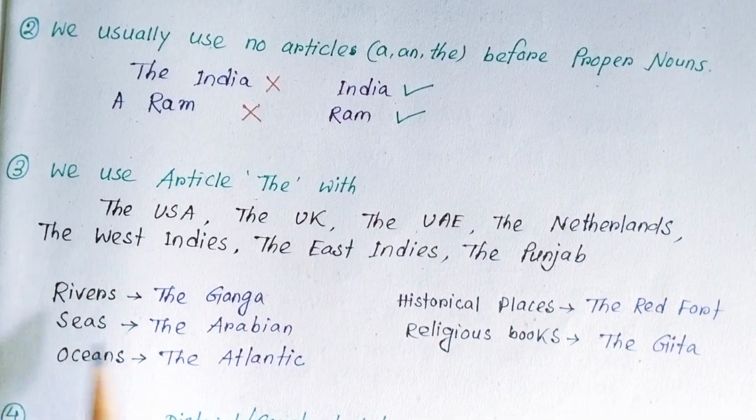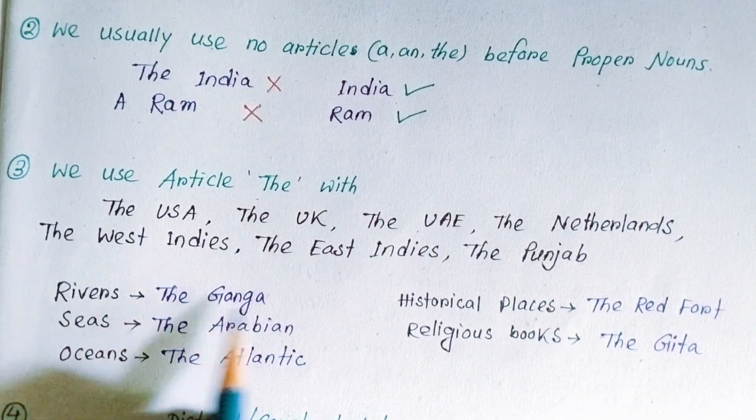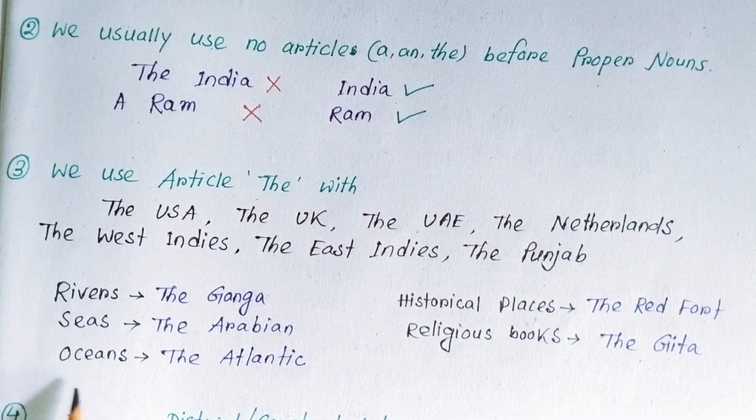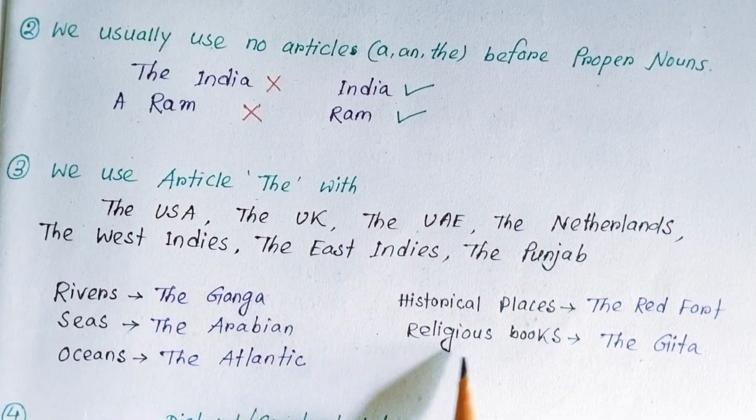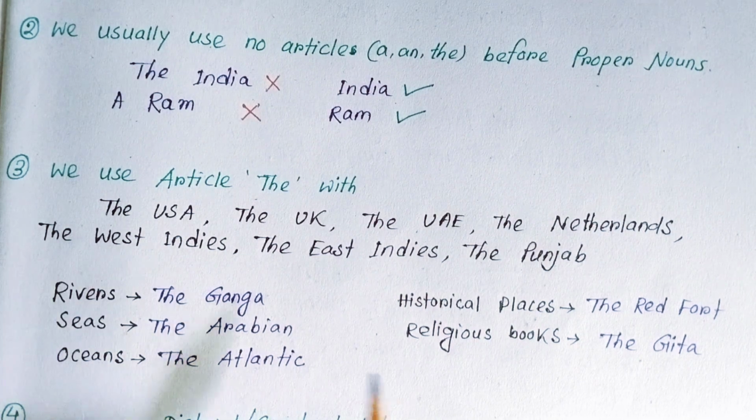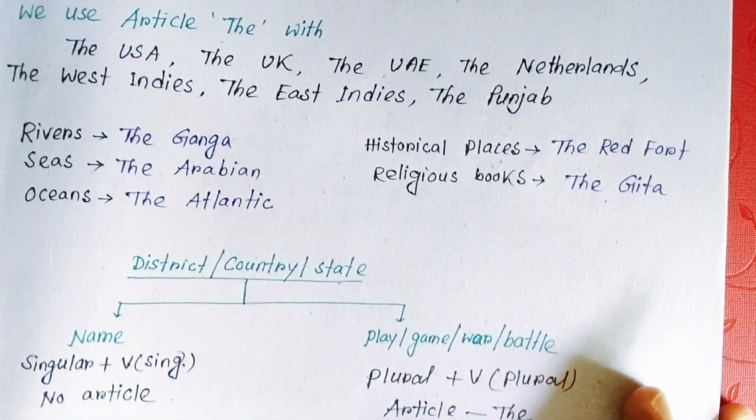Even we use the article the for the names of rivers like the Ganga, names of seas like the Arabian Sea, names of oceans like the Atlantic, names of historical places like the Red Fort, and religious books like the Gita, the Bible, etc. So the three rules here we have discussed. Usually we don't use an article before a proper noun, but in some cases we use the article the, like the USA, the UK, and even with rivers and seas.